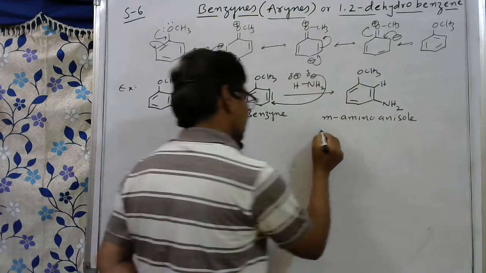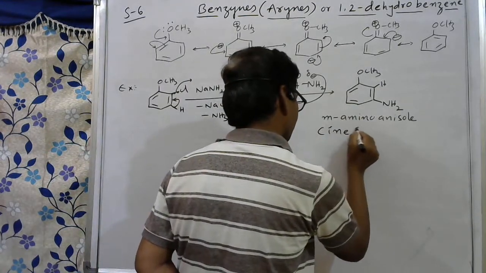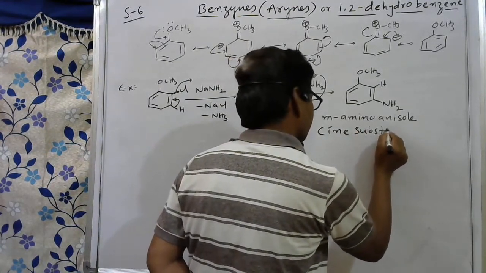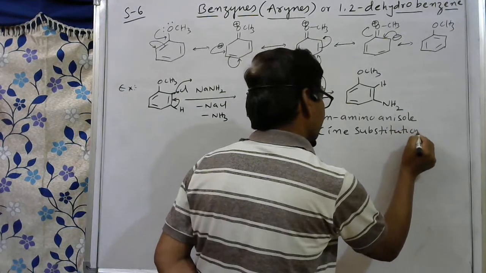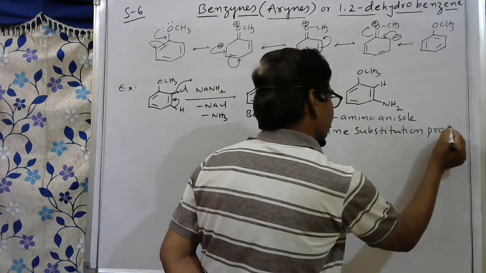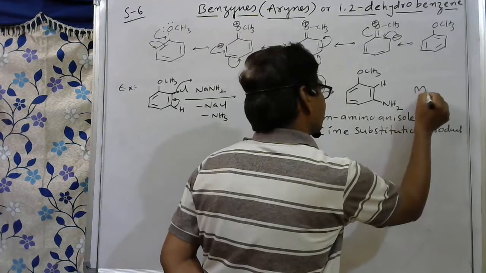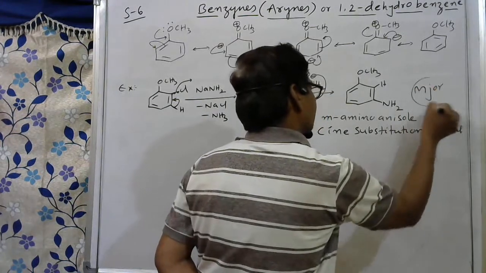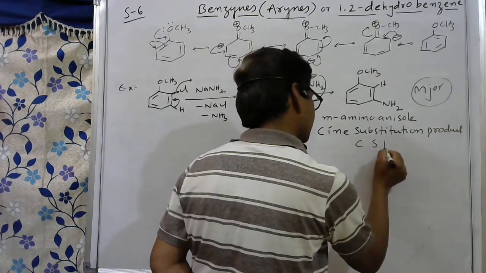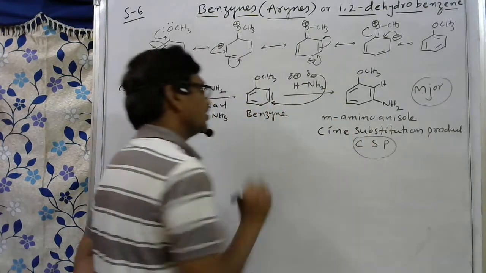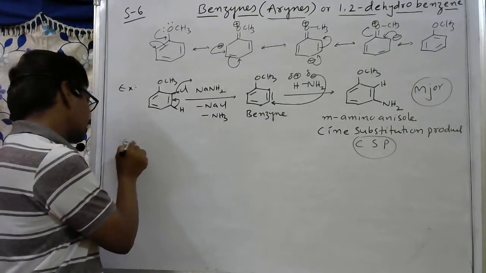So we can say this is cine substitution. Cine substitution product, not direct. This is the major product here.